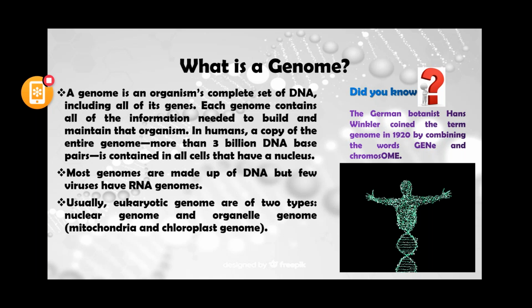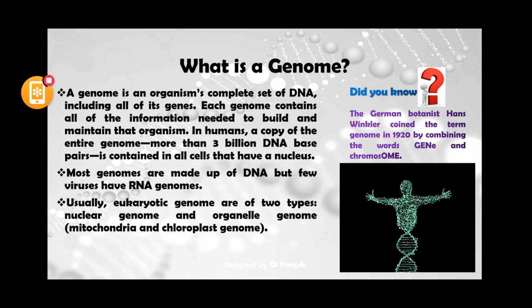Each genome contains all of the information needed to build and maintain the organism. Correct? In humans, the entire genome is made up of 3 × 10^9 base pairs, or we can say roughly 3 billion DNA base pairs. All the cells in humans contain this number of DNA base pairs in a nucleus, right?